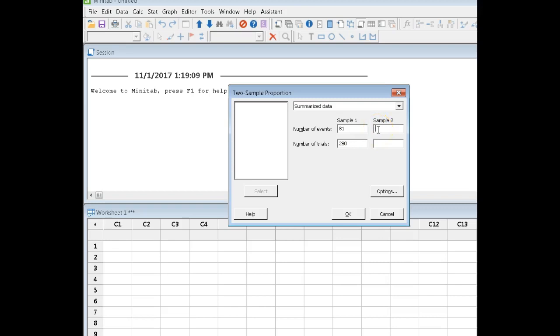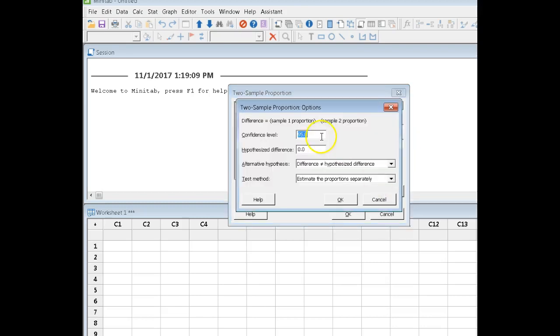And of the young people, we had 45 out of 250. Okay, we go to options. All right. The hypothesized difference is 0. You could change it, but we're not being asked to determine whether there's a specific difference, so we're assuming no difference. And our alternate hypothesis is we're trying to figure out whether there's a positive difference. In other words, whether the difference is greater than the number that's right here, greater than 0.